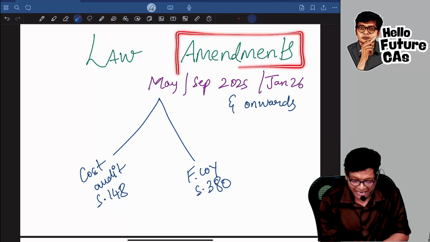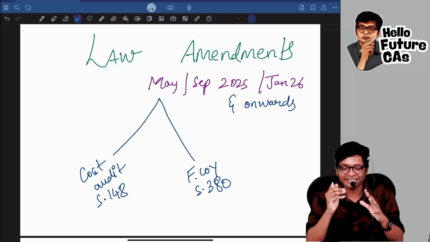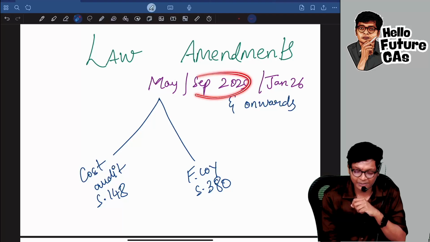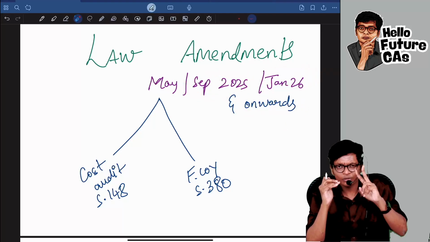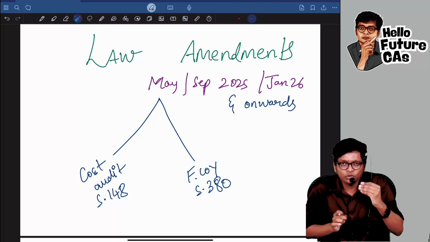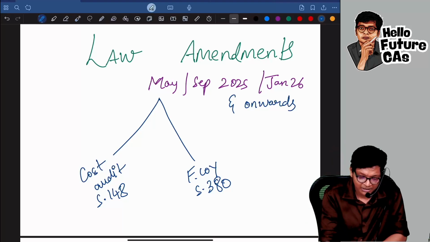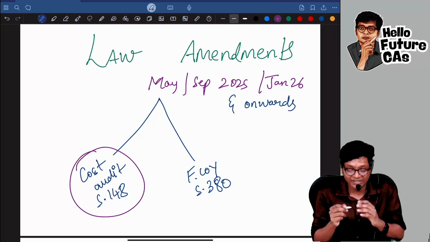Sir, are there any amendments in law paper? Yes, there are some amendments. So even for September 25, Jan 26 onwards, this is applicable for you. There are only two amendments and mostly you should be aware of this because the first amendment in cost audit we discussed in our class.